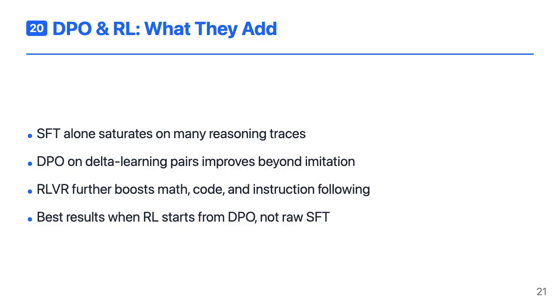The authors carefully analyze what each post-training stage contributes. Supervised fine-tuning on reasoning traces gives a big initial jump, but quickly saturates. Continuing to imitate more traces can even hurt. Preference tuning with DPO using delta learning style pairs, where the chosen answer is only relatively better than a weaker one, pushes performance beyond what SFT alone can reach. Reinforcement learning with verifiable rewards then adds another layer of gains, especially on math, code, and precise instruction following. They find that RL works best when initialized from the DPO-tuned model rather than directly from SFT, and that mixing RL data across domains helps avoid over-optimization on any single metric.